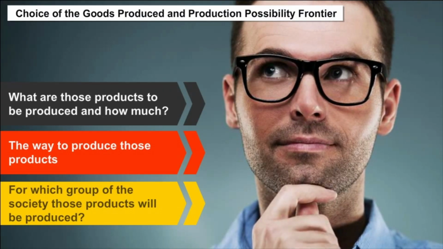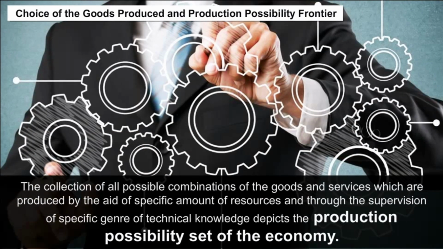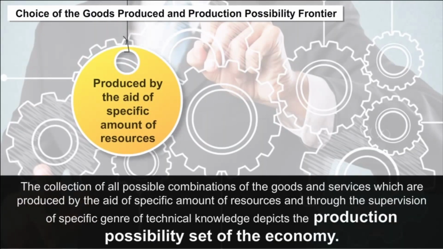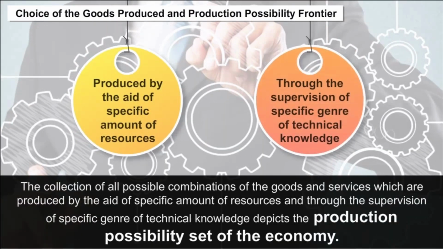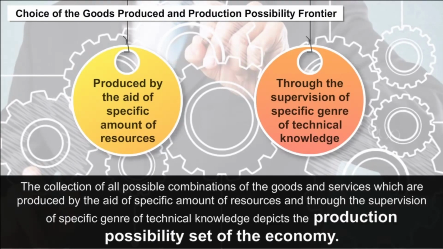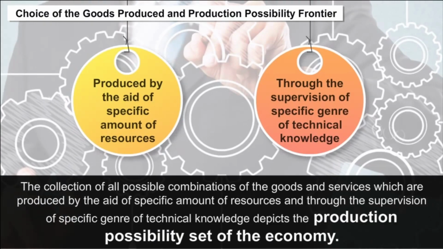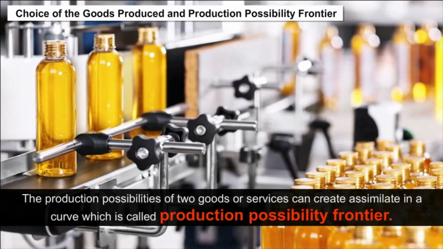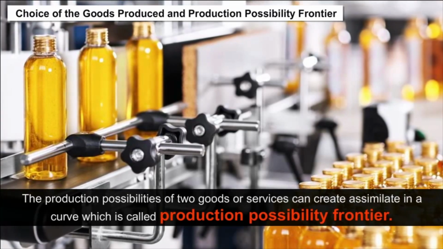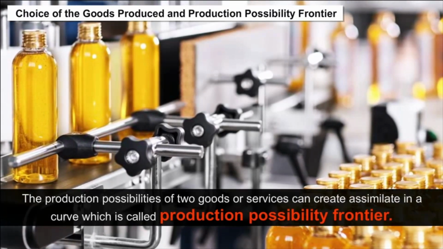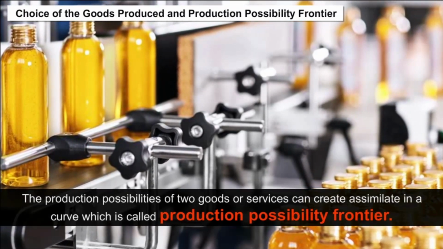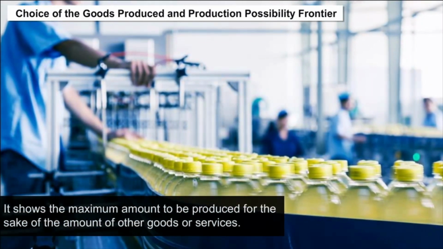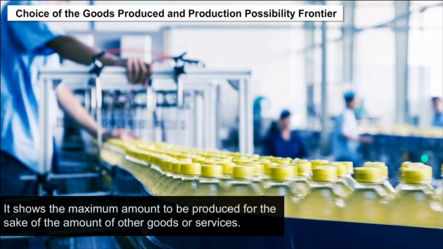The collection of all possible combinations of the goods and services which are produced with a specific amount of resources and through a specific level of technical knowledge depicts the production possibility set of the economy. The production possibilities of two goods or services can be assimilated in a curve which is called the production possibility frontier. It shows the maximum amount to be produced for the sake of the amount of other goods or services.